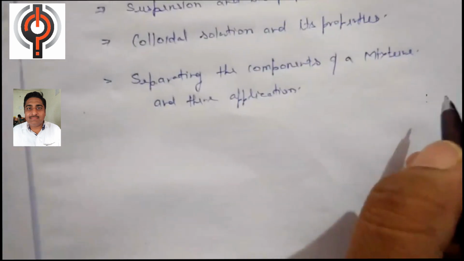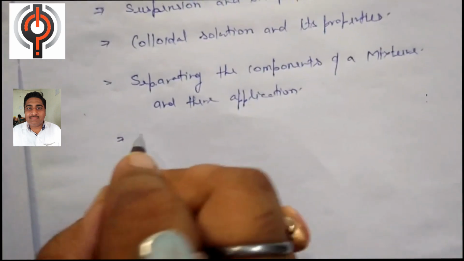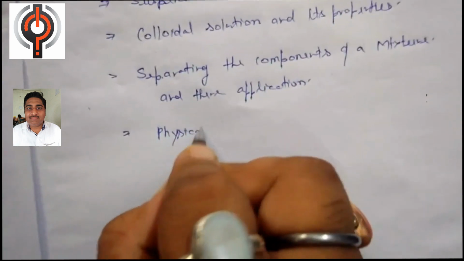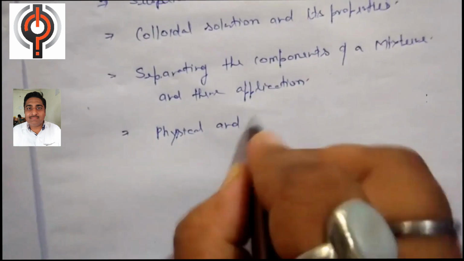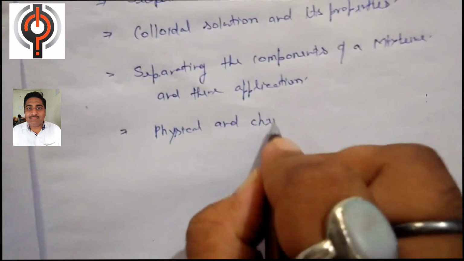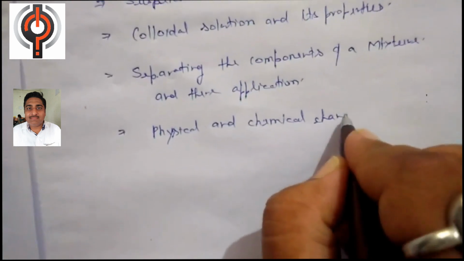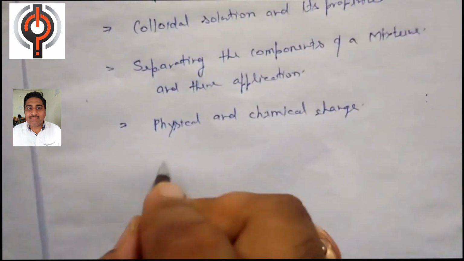and their application. Okay, then we will proceed toward the physical and chemical change, because in the universe there are only two types of changes. One is a physical change and another is a chemical change. So in this topic we will study what is the physical change and what is the chemical change.